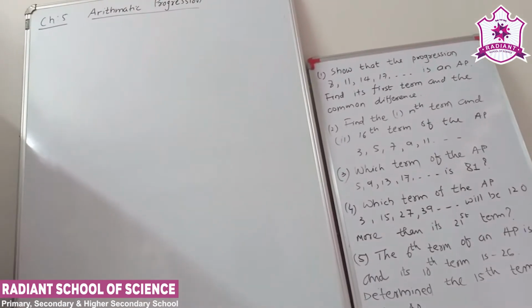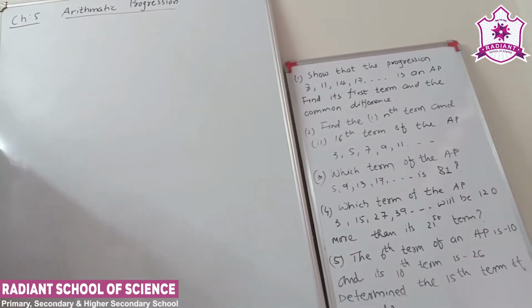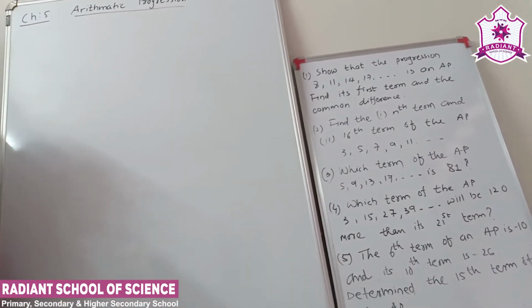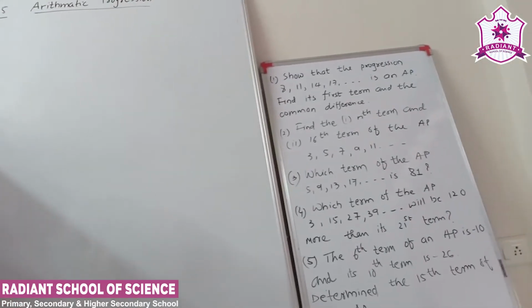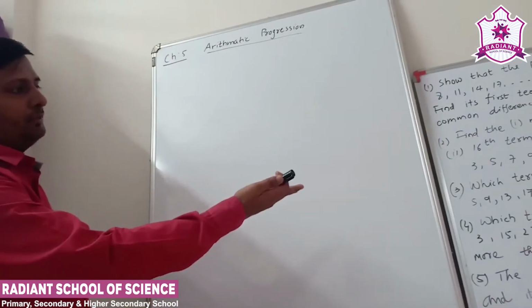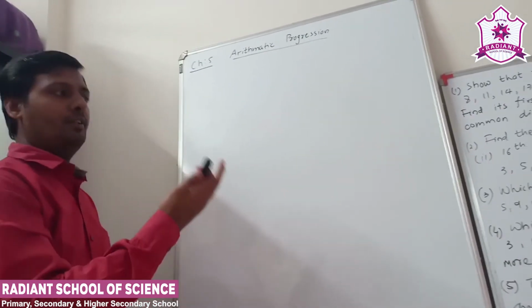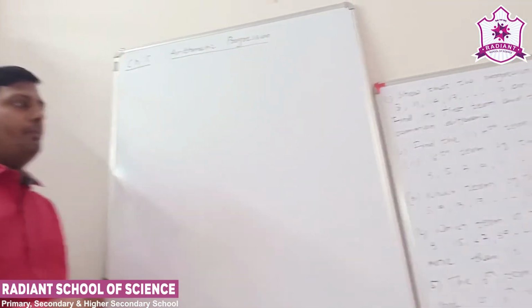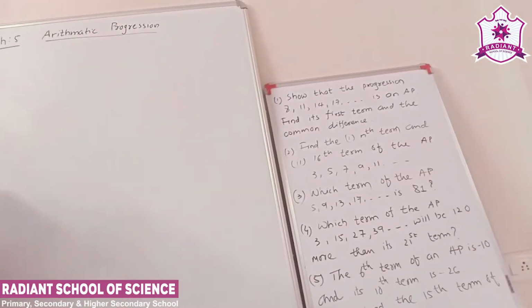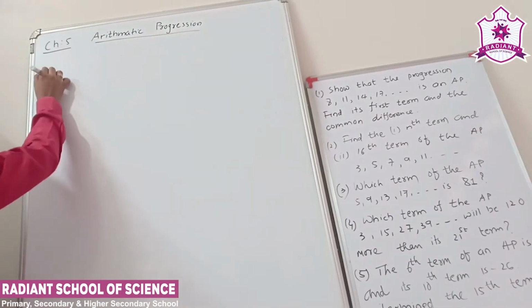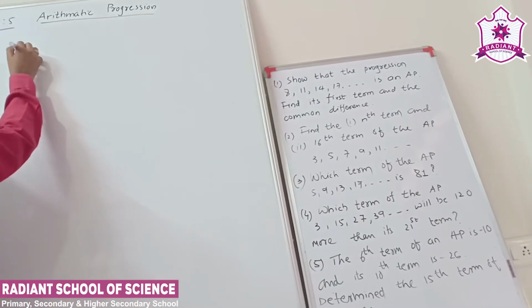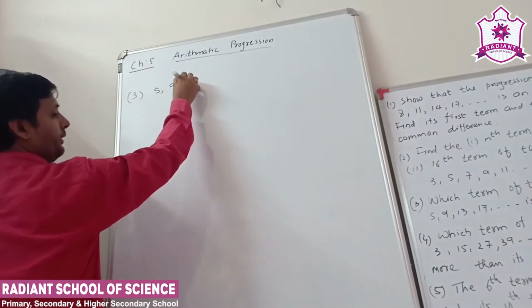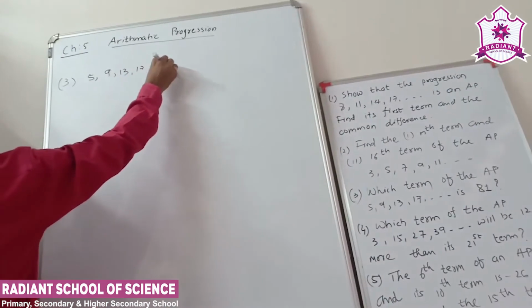Now question number 3. Which term of the AP 5, 9, 13, 17 is 81? So we have to find which term is 81, that means we have to find n. So first of all, the AP is 5, 9, 13, 17.